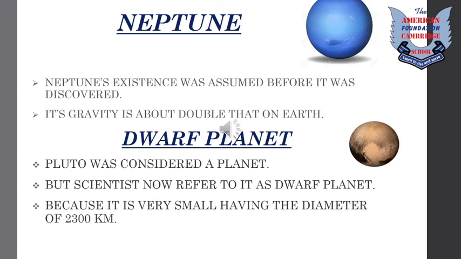Now we have the dwarf planet, which was considered as the ninth planet, but now it is not a planet. Pluto was considered a planet, but scientists now refer to it as a dwarf planet because it is very small, having a diameter of 2300 kilometers. The scientists have discovered a similar sized body within its orbit. That's why it is not considered a planet.